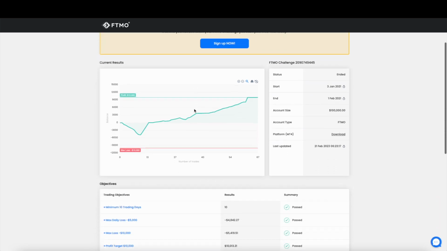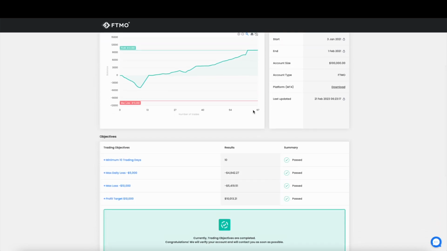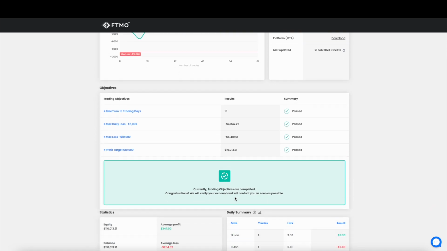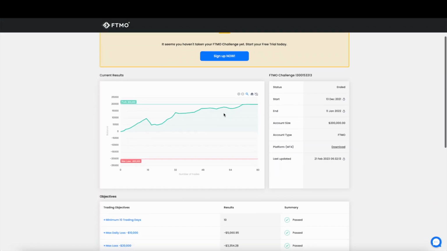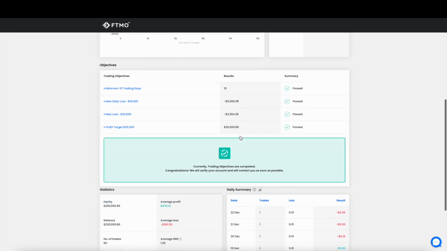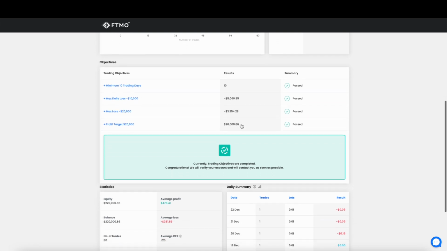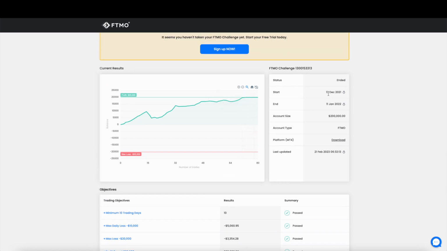This was in January of 2021, so now almost a year later, and you can see another 100K challenge passed. Let's go down over here. Let's see this one. This is another challenge, a 200K challenge, right? You can see that it was also passed, and this is in December 2021.